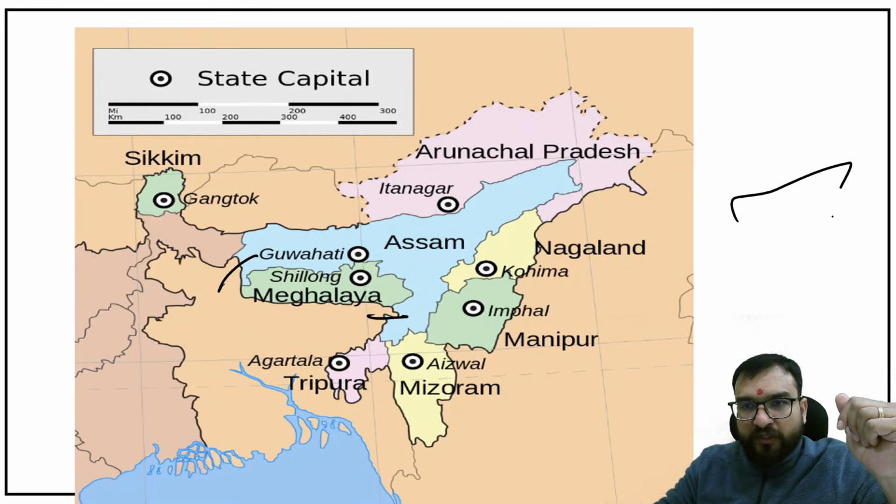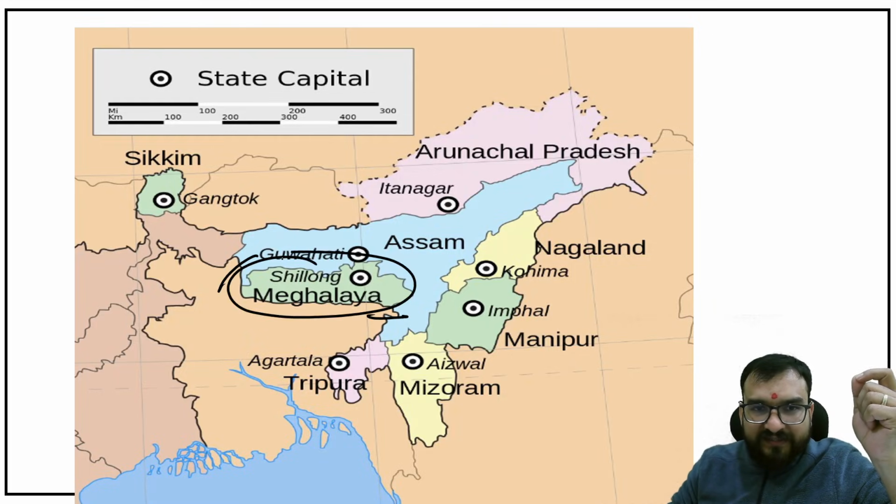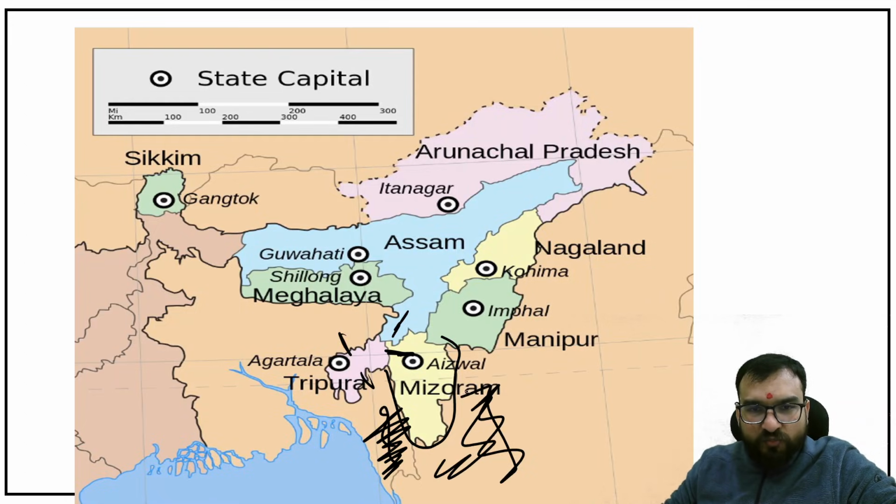It is not about how well you can draw this, right? But see the points. Meghalaya is again directly connected and it is absorbed by Assam over here completely. Then Tripura is completely over here with respect to Bangladesh from all sides, and from the interior side Assam and Mizoram. Then over here Mizoram is one such state which is having borders with Bangladesh and Myanmar as well.